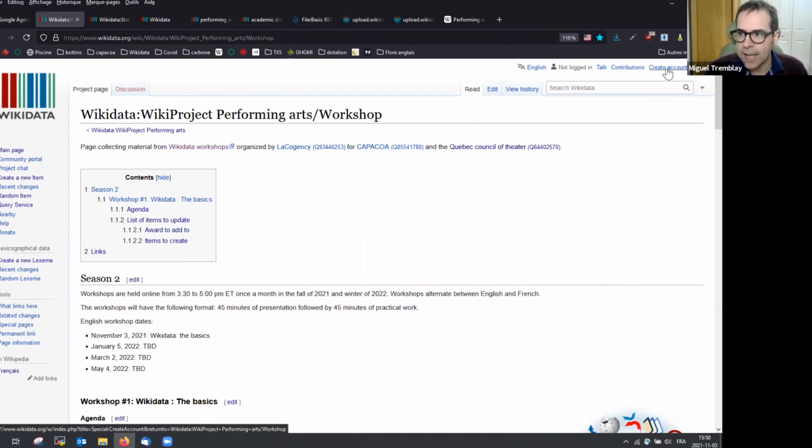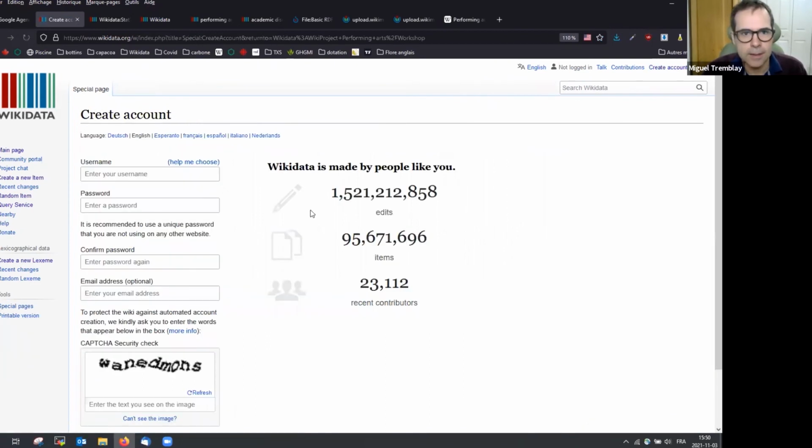Okay, so let's create an account. It will take a few minutes. If you have one already, stay with us a few minutes; we'll go through that. Okay, username. Caveat: I strongly suggest that you don't use an enterprise name, because if you want to create the entry for this entity, it is not allowed. You are not allowed to work for someone and describe that entity or enterprise. So don't use that first.